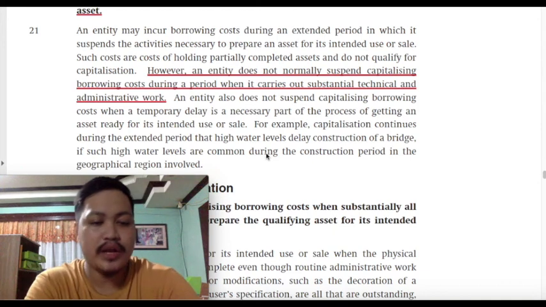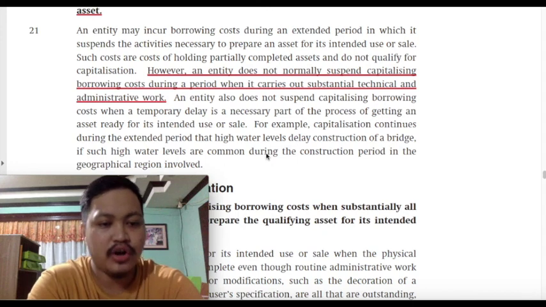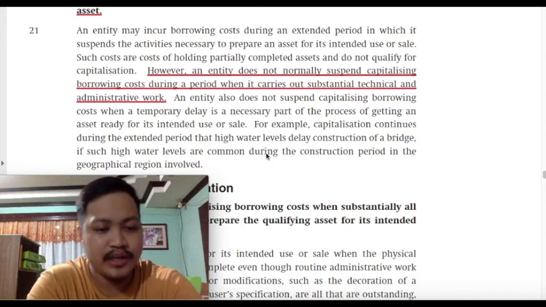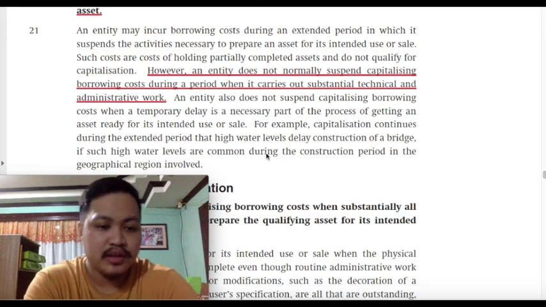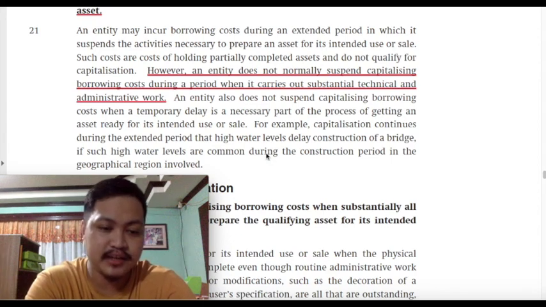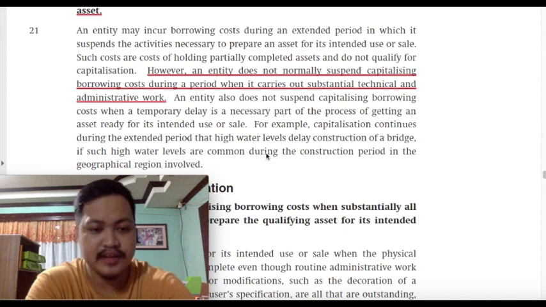Next question, when are you allowed to begin capitalizing borrowing costs? You are allowed to start capitalizing borrowing costs on the commencement date. When is the commencement date? The commencement date is the date in which the entity has already incurred borrowing costs, has already incurred expenditures in relation to the qualifying asset, and third, when it already undertakes activities necessary to prepare the asset for its intended use or sale. When do you stop capitalizing borrowing cost?